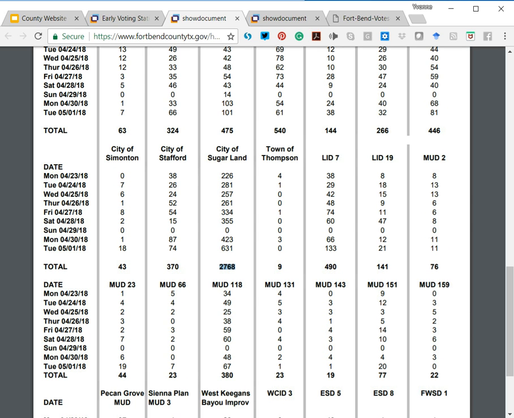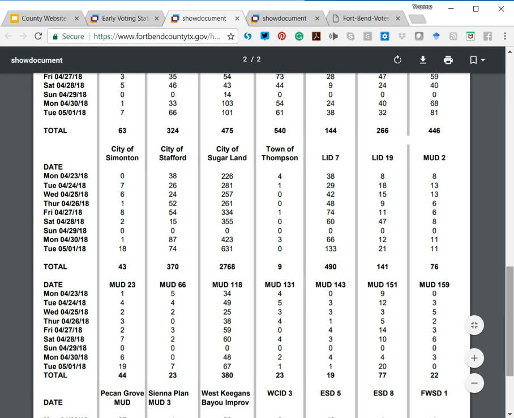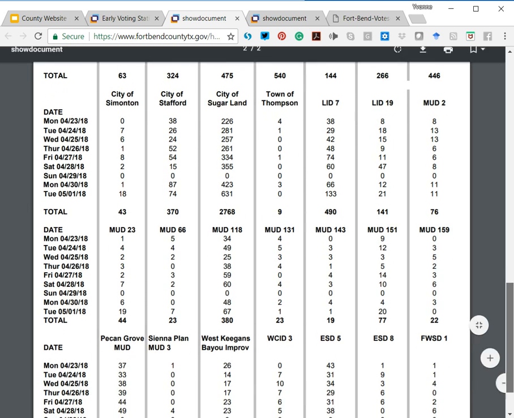So of those 80,000 residents, which includes children, so that's not a good number to quote actually, I'm not sure of the exact number of registered voters. I'll show you how to find that in a later video as well. But of those registered voters, only 2,768 people participated in early voting. We still have election day to come. So these are the people who participated in early voting, and I think this is the largest city in Fort Bend, actually.